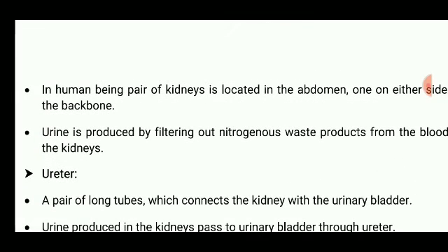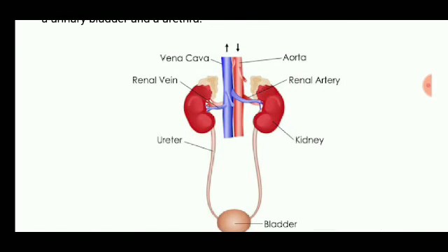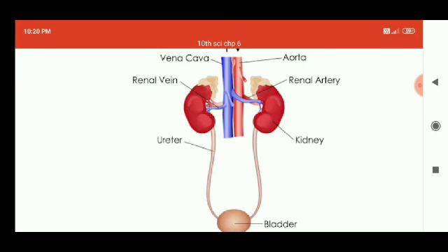In humans, a pair of kidneys is located in the abdomen, one on either side of the backbone. Urine is produced by filtering out nitrogenous waste from the blood in the kidney. So in the kidneys, the nitrogenous waste is filtered, and it will move out from the kidney. As you can see, the blue and the red lines show the blood.